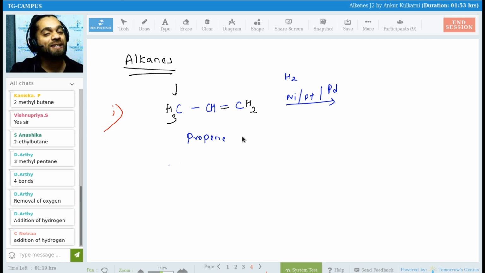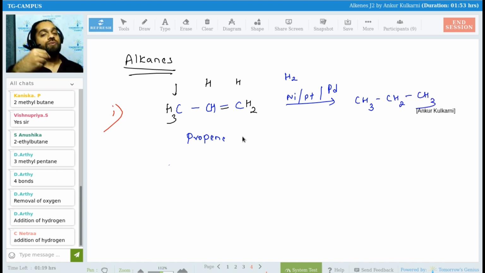Saturation means there is only and only single bond. Unsaturation means double bond. So reduction always occurs on unsaturated carbons. So what I'll do? I'll add hydrogen, hydrogen. How can I add it? By removing that double bond. So what I'll get? The double bond will break. CH3, CH2, single bond, CH2.